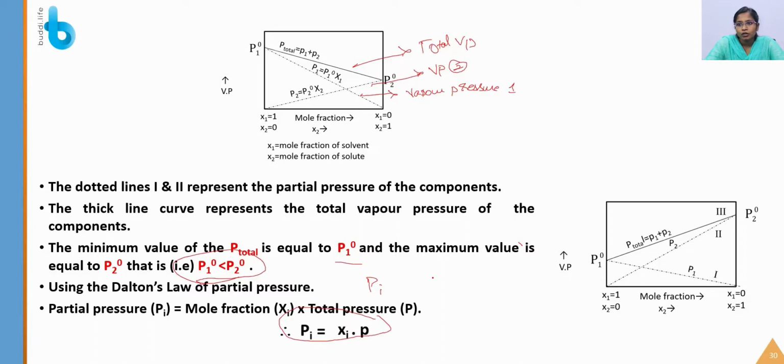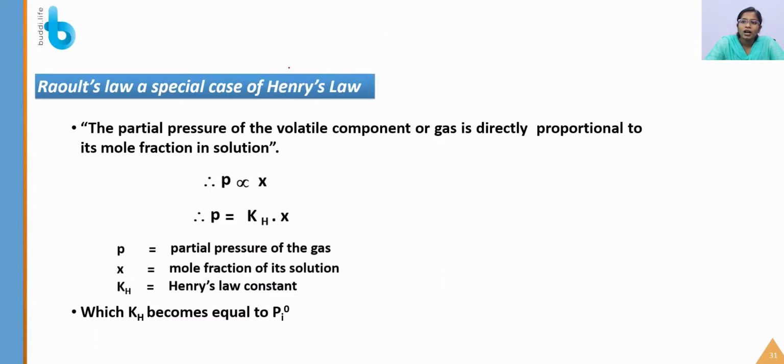Okay. So next is Raoult's law as a special case of Henry's law. The partial pressure of the volatile component or gas is directly proportional to its mole fraction in solution. So what we saw in Henry's law, pressure is directly proportional to x. Here also partial pressure is directly proportional to x. So this is also a special case of Henry's law.